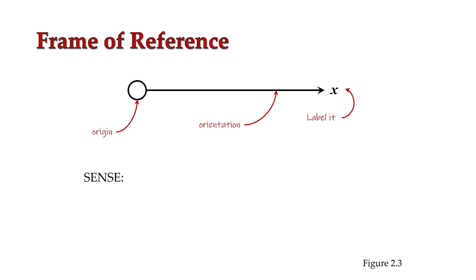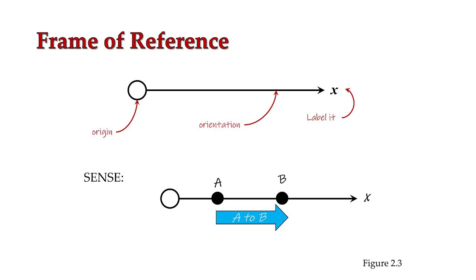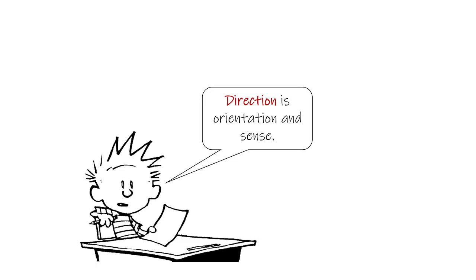Finally, we have to have a sense. And when we're talking about sense, it's probably best described with an illustration. Let's say that we have a certain orientation and we mark 2 points on that orientation, point A and point B. Going from point A to point B would be one sense, while going from point B to point A would be the opposite sense. Now, when we combine these two things together, orientation and sense, we end up getting a direction. So again, direction includes both the orientation as well as the sense.